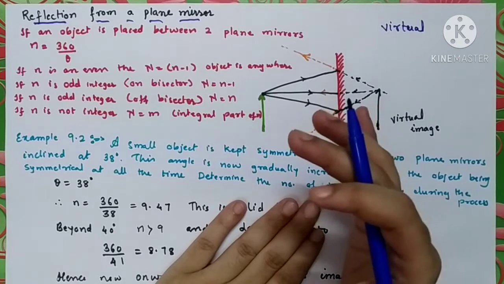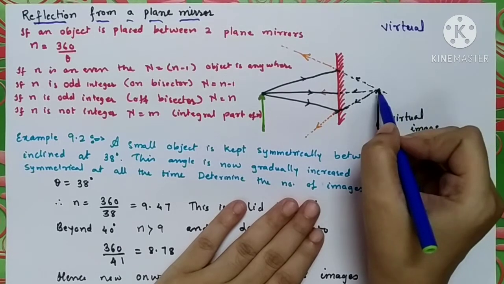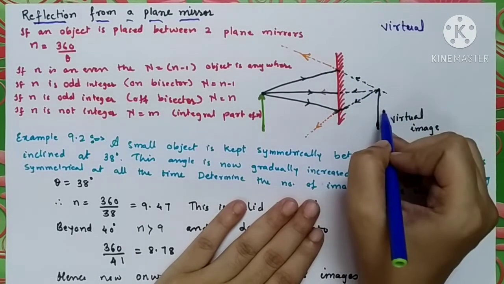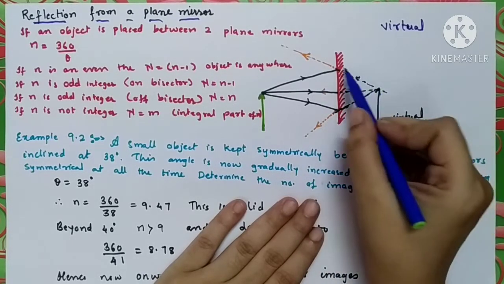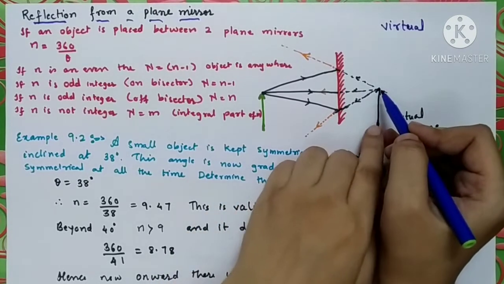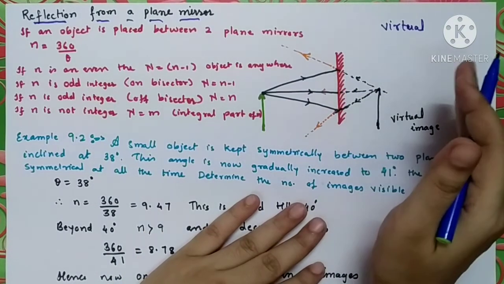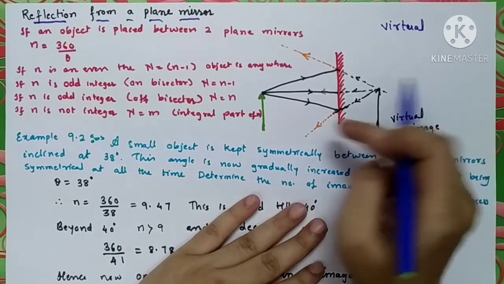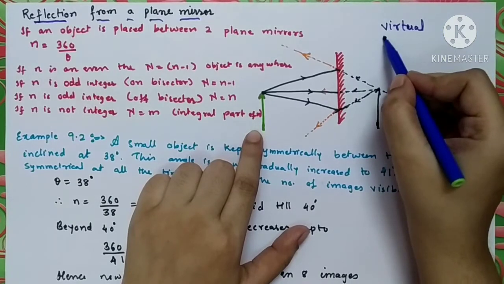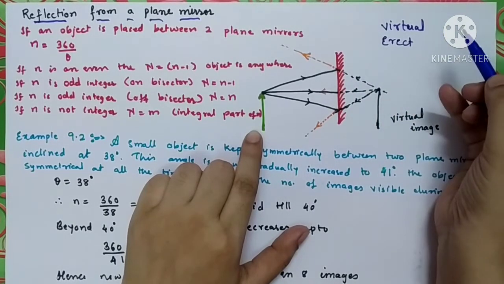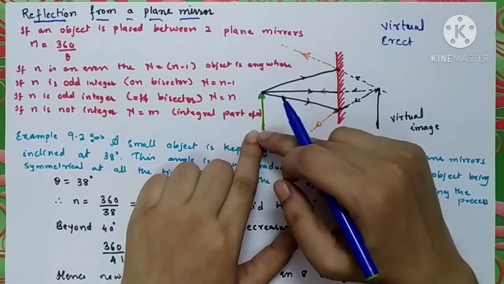So what we observe is that there is an image behind the mirror, and it is because of the rays of light. Why do we observe such an image? Because of the rays of light emitting from the image, and these rays of light appear to be coming from the image behind the mirror. So this is just our observation. We all know that there is nothing behind the mirror. The image quality is that you will get the exact image of yourself. So we can say it is exactly erect.